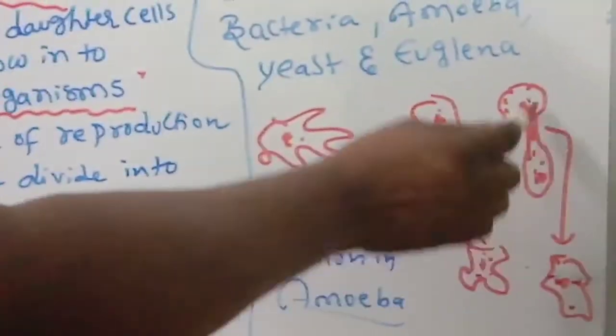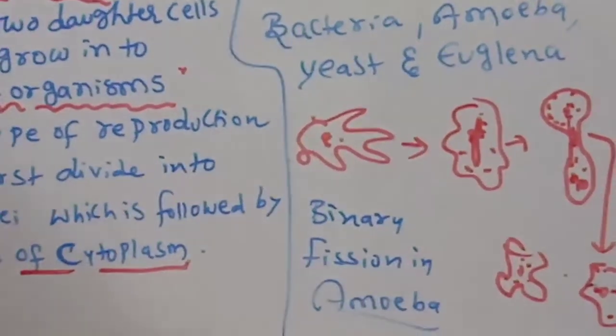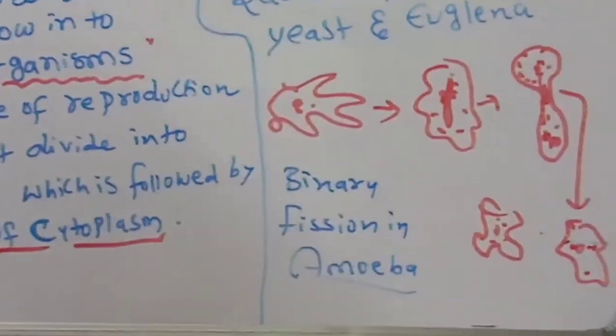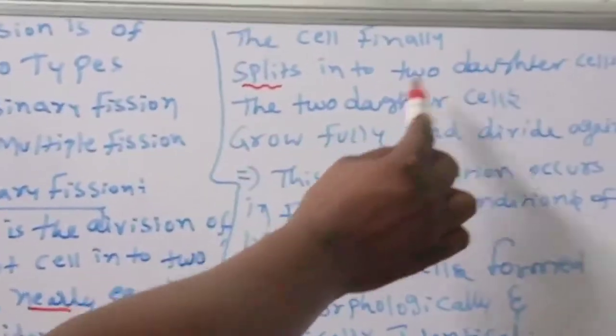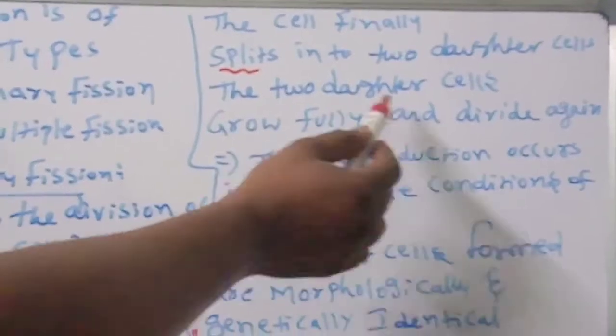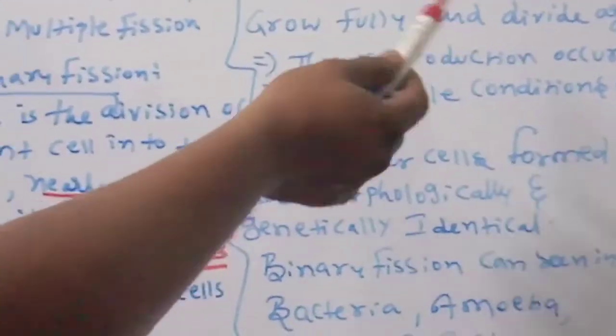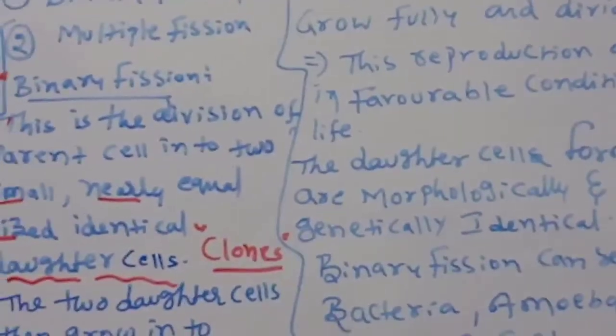Then the cell finally splits into two daughter cells. The two daughter cells grow fully and again divide. Again the daughter becomes an adult, and the adult divides again.